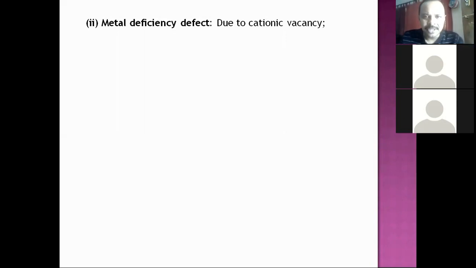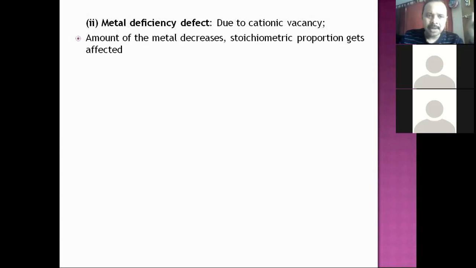So in metal deficiency defect, we have one type of defect which is caused by cationic vacancy. The amount of metal decreases and stoichiometric proportion gets affected. So number of cations vacate, creating cationic vacancies. Now the immediate question that arises is, when cations vacate the lattice site, of course it induces metal deficiency defect, but which will maintain electrical neutrality?